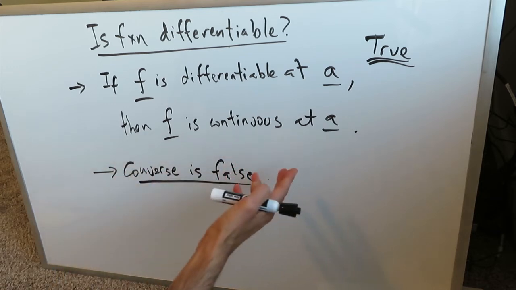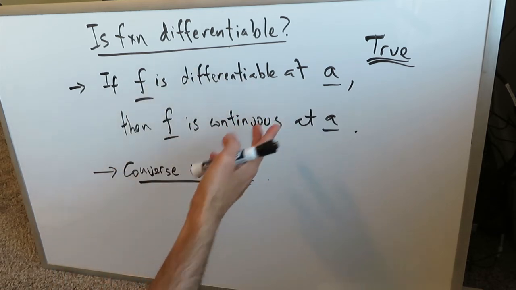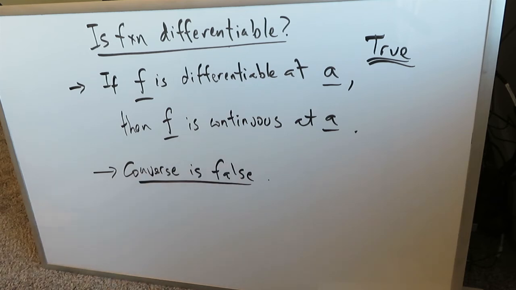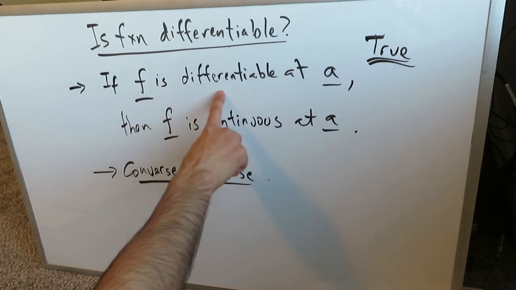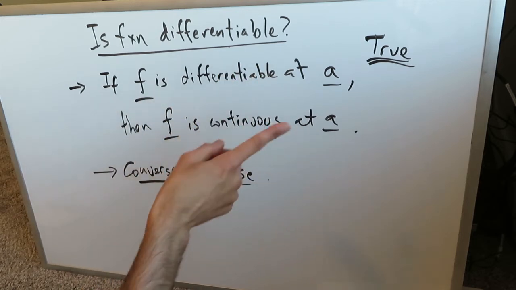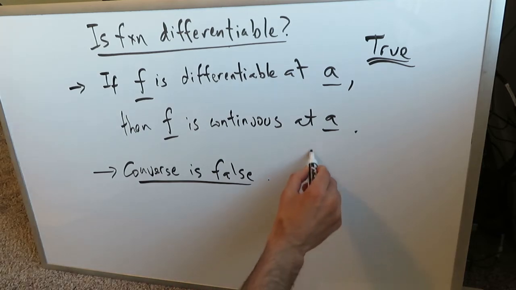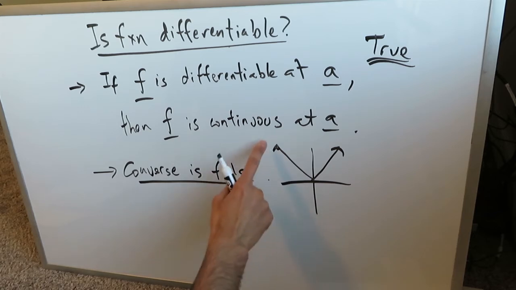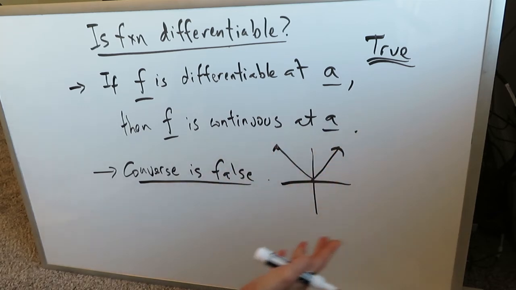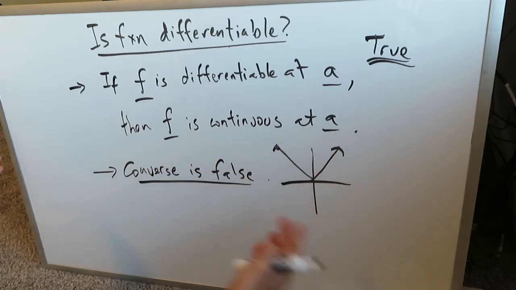What would the converse statement be? It would be that if a function is continuous at A, then it must be differentiable at A. That's not a true statement because when a function is continuous at A, there are some instances where f is not differentiable at A. And I just showed you the very first instance was the absolute value graph, because here the function was continuous all the way around. A continuous function is one which has no break in it. It just continues from one side to the other side within its domain without a break.